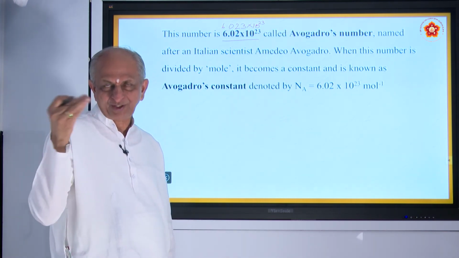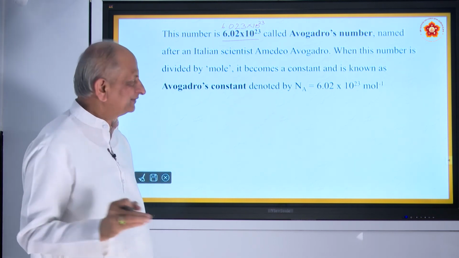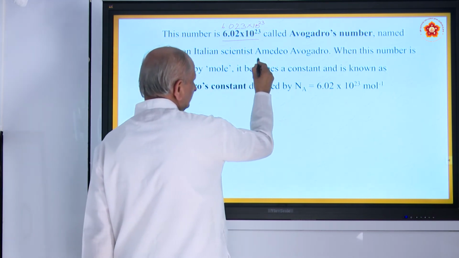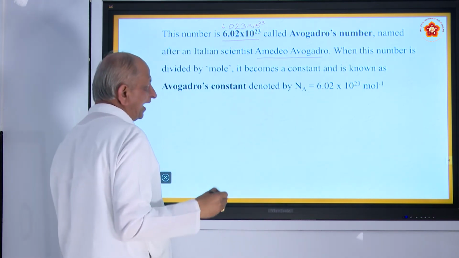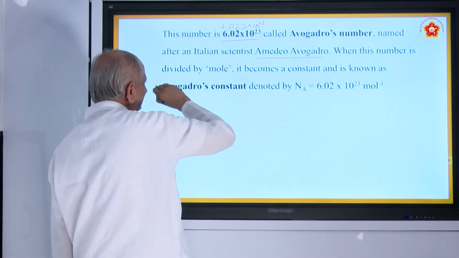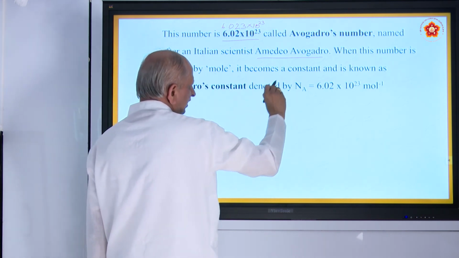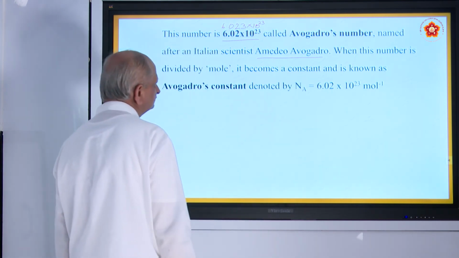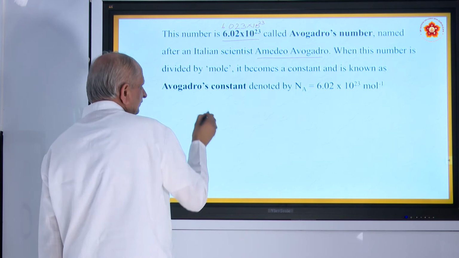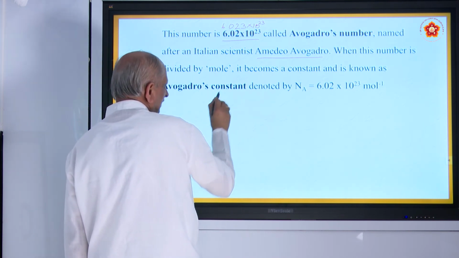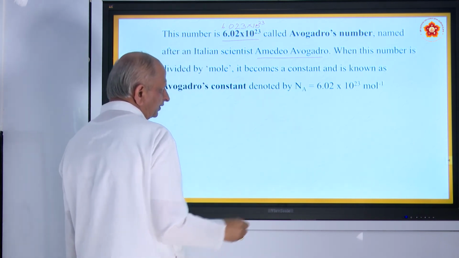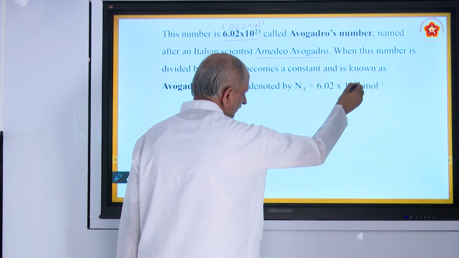Repeat that word Avogadro 5-6 times until you become comfortable with it. He is an Italian scientist, and his full name is Amedeo Avogadro. It's a world famous number. When this number is divided by a mole, it becomes a constant, called Avogadro's constant, symbol Na. Its value is 6.02 into 10 to the power of 23.